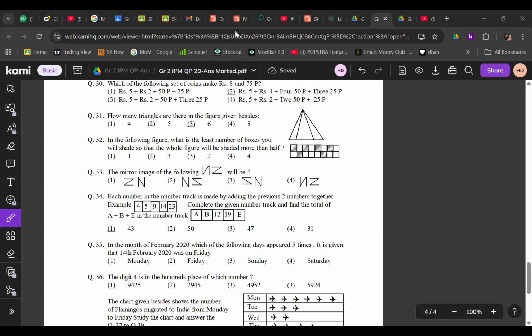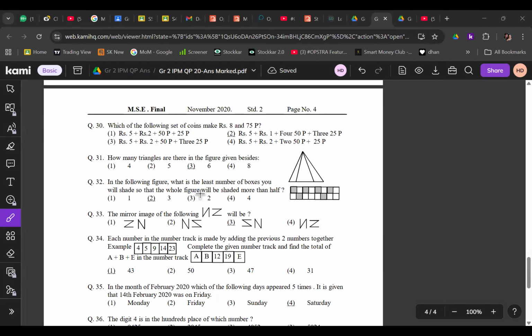Okay. I'm giving you 10 minutes to solve this. It's 30 to 35. Solve it. Come on, fast. Solve. I am pausing the recording. Start. Okay. Let's go. 30th question. Tell me.